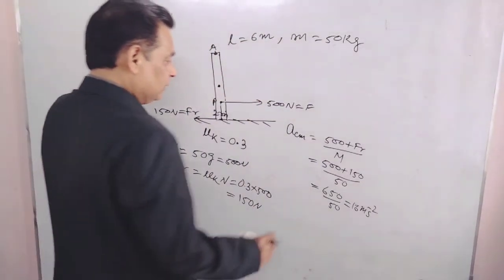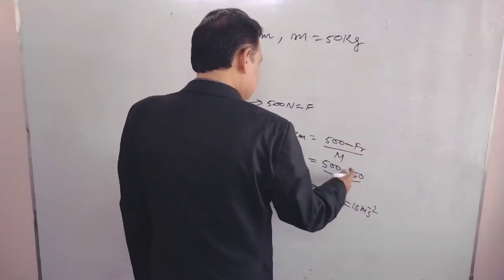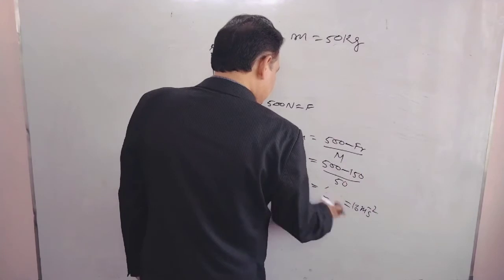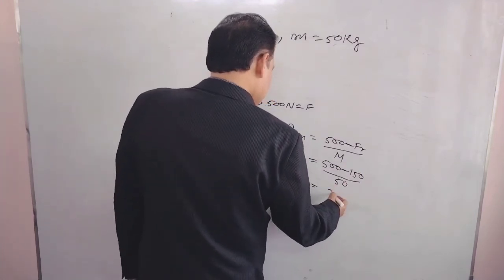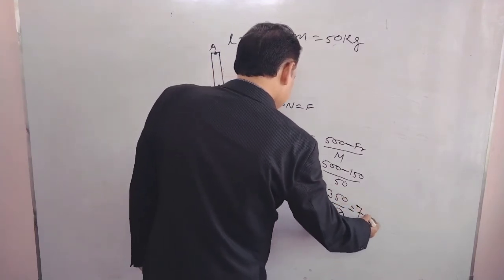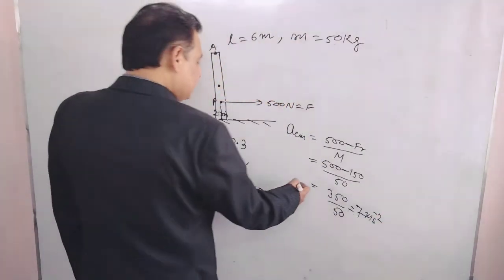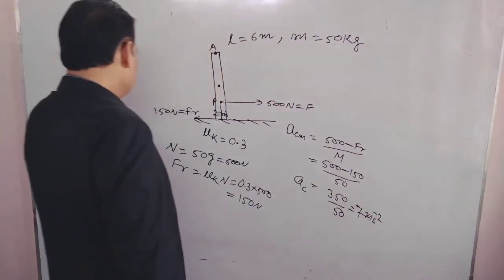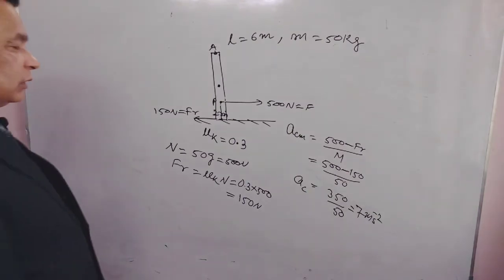Oh, I'm very sorry. This is the opposite direction, so I have to take this minus sign, and we will have here 350 by 50, 7 meter per second square. That is ACM. Now we should find out alpha of this one, means find out the torque.